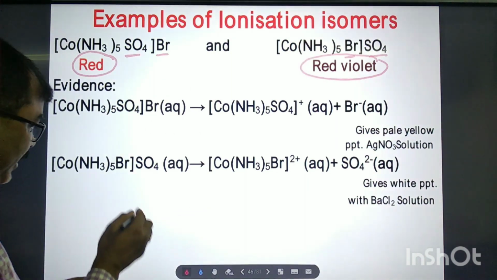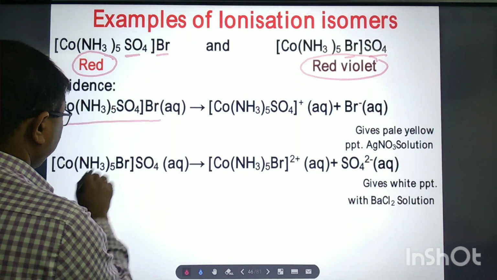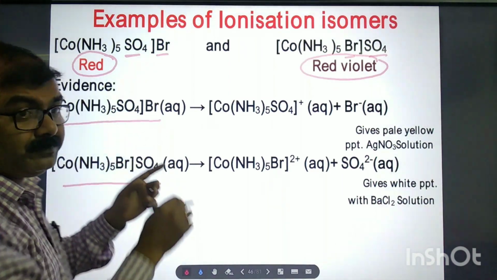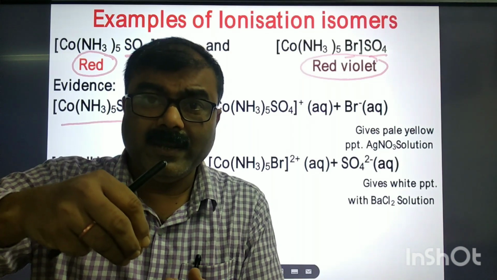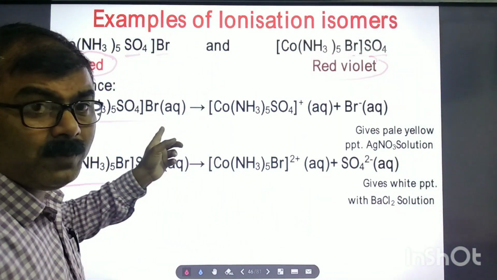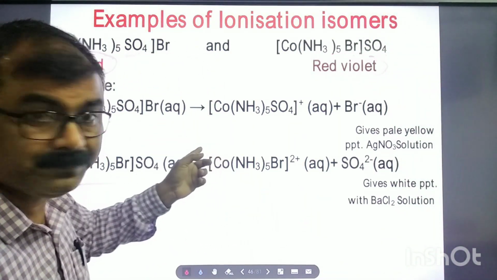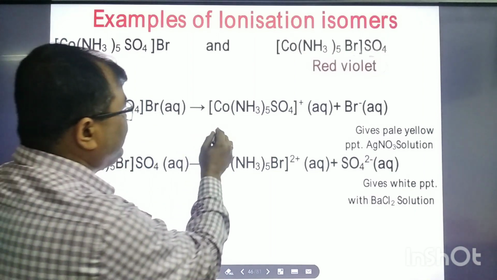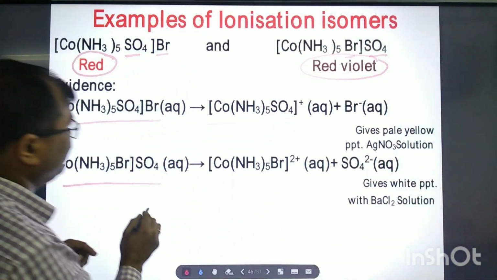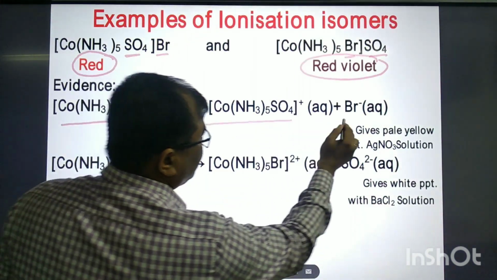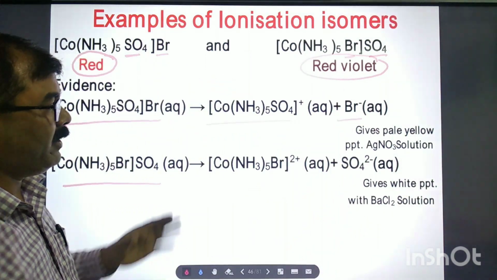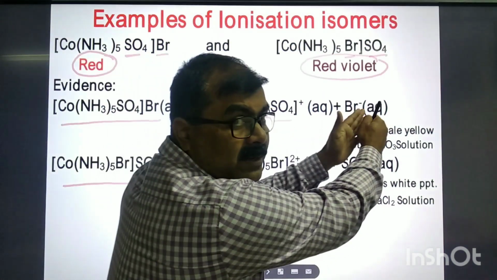When these compounds dissolve in water, when we prepare aqueous solutions, they give different ions. Here, this is bromide ion. This is a complex entity, this is a simple entity.